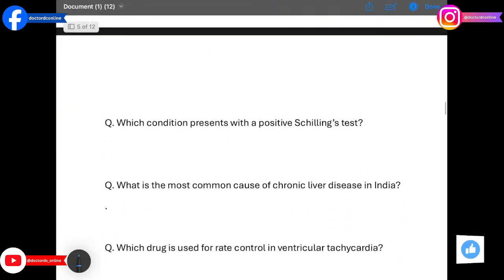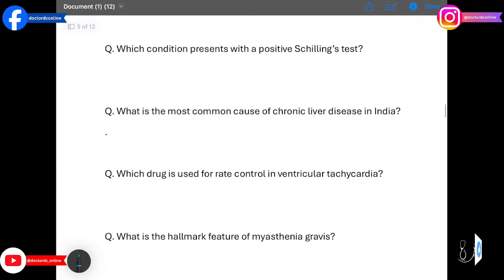Moving on to the next question we have which condition presents with a positive Schilling's test? The answer is pernicious anemia. This test confirms vitamin B12 malabsorption due to intrinsic factor deficiency.